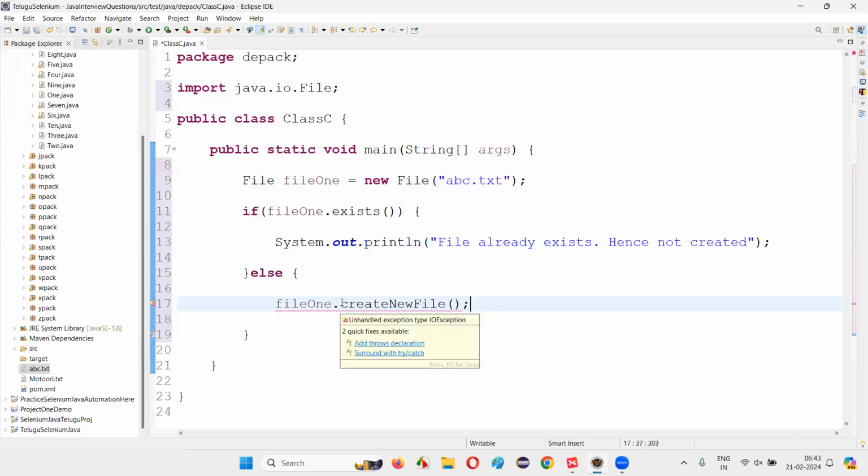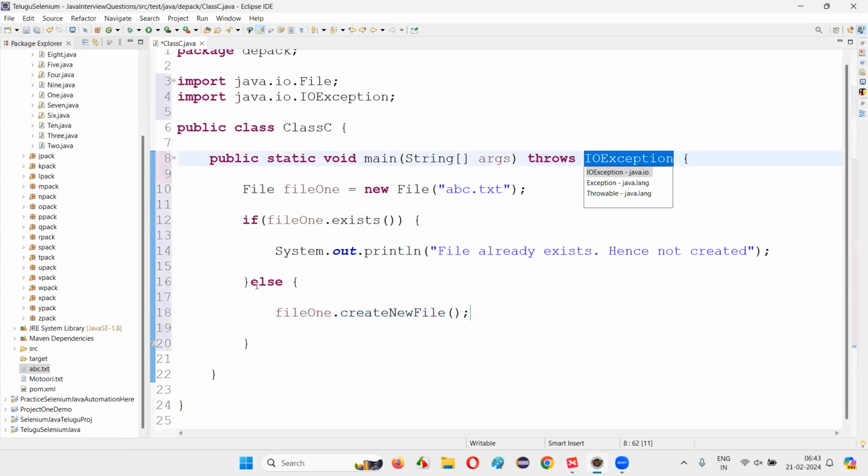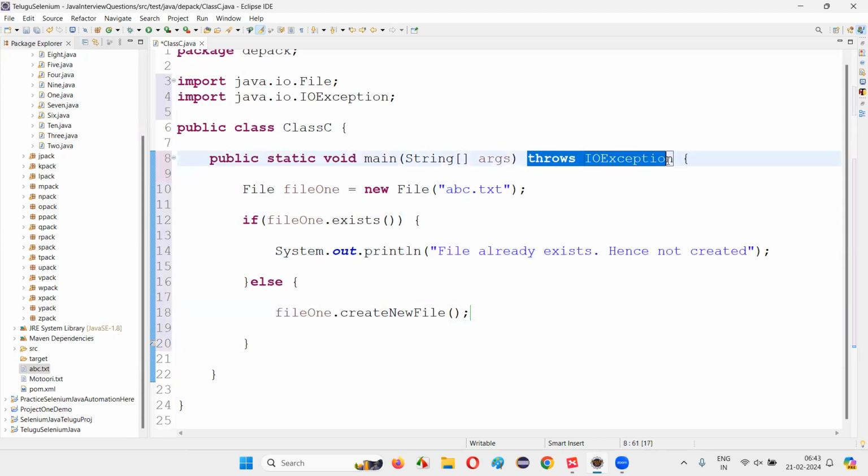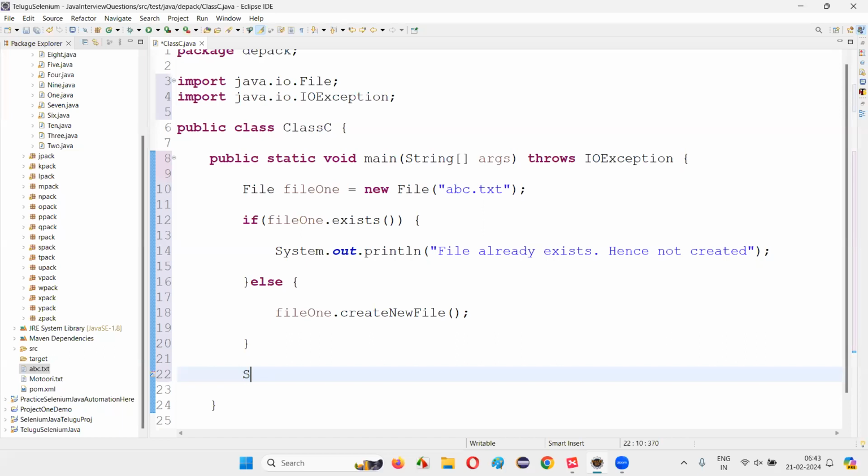You are getting an error because a checked exception is coming from Java where there is a possibility of an exception. In real time, you have to surround this line with a try catch block to handle the possible exception. But now, just to keep the demonstration simple, I'm simply ignoring the exception by telling the compiler not to complain, by adding throws IOException. Now at the end, I'll simply print out System.out.println end of this program.